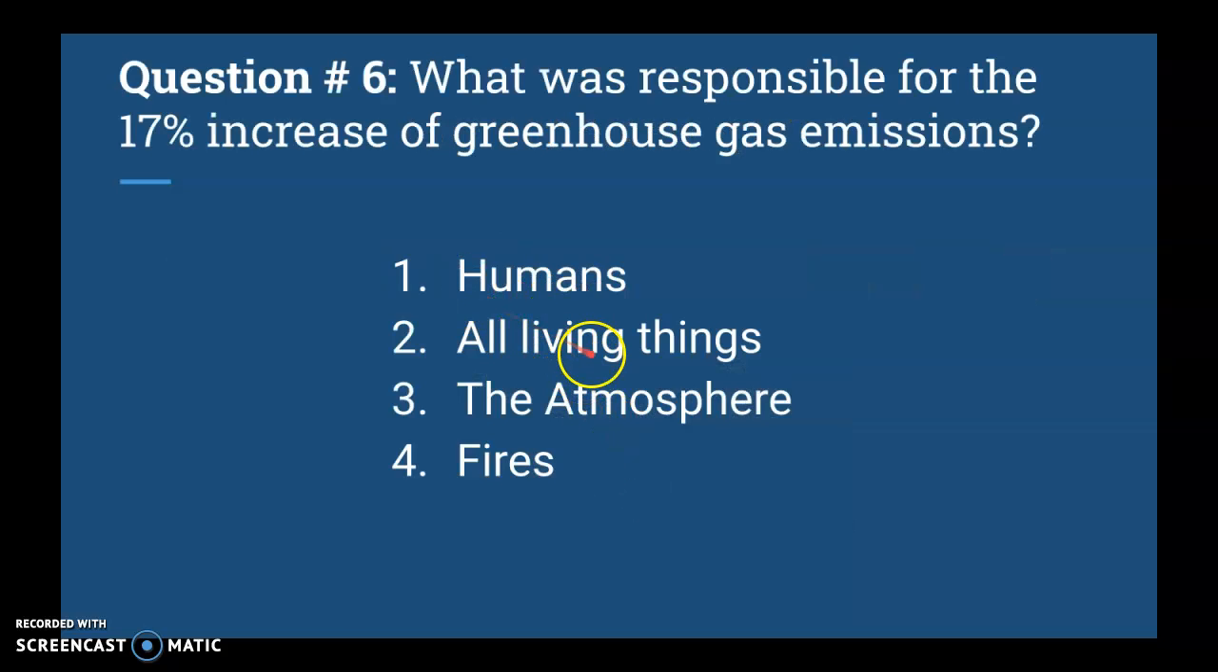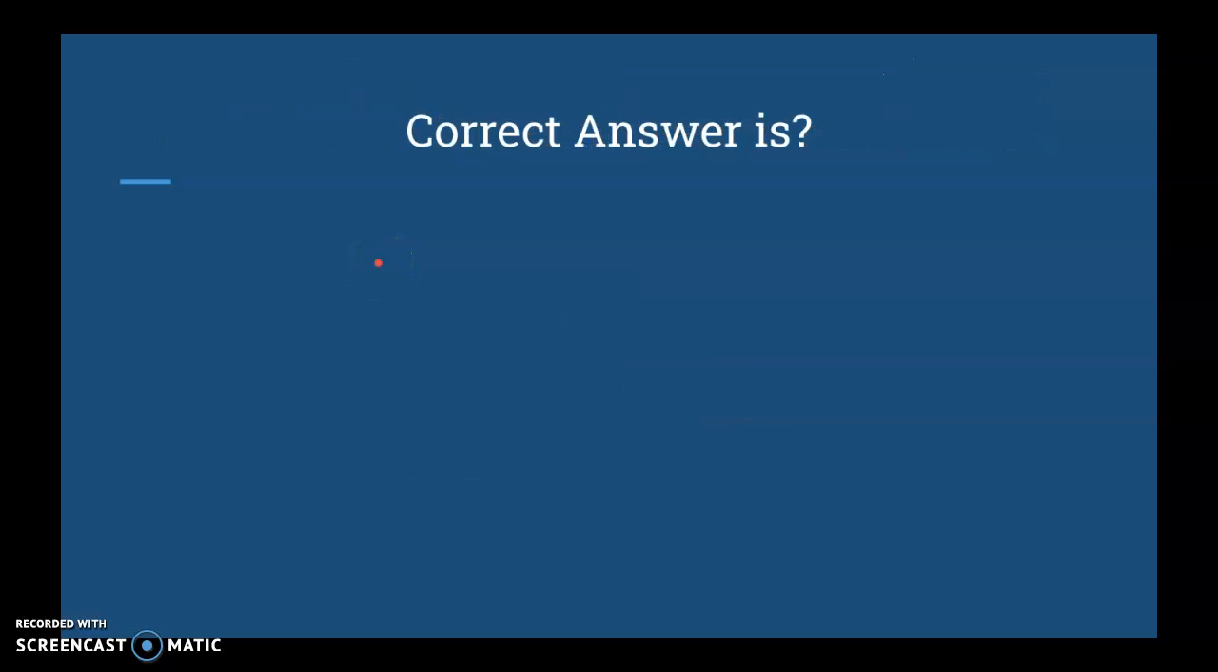Okay, next up, question number 6. What was responsible for the 17% increase of greenhouse gas emissions? What do you think? Humans, all living things, the atmosphere, or fires? What are we thinking is most responsible for a 17% increase in greenhouse gas emissions? So we're talking about emissions, okay? Let's see. If you said humans, you are correct.